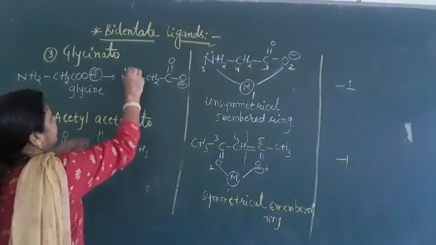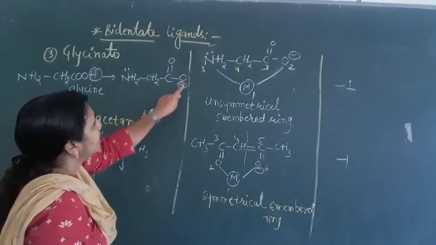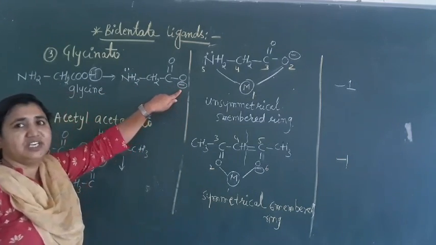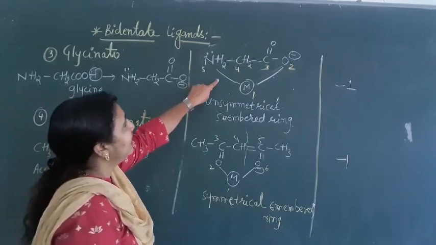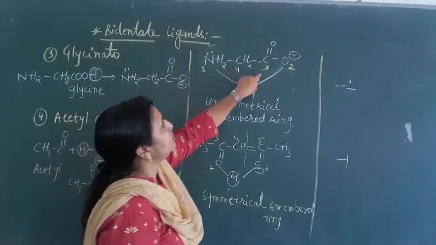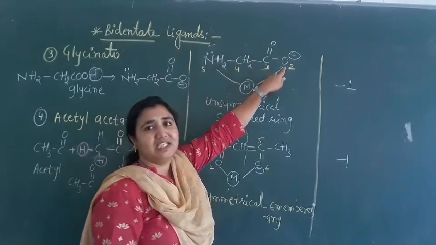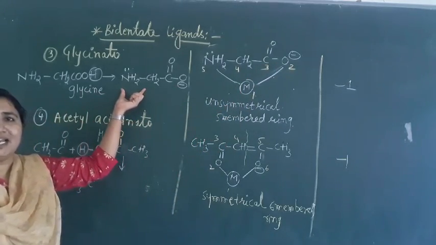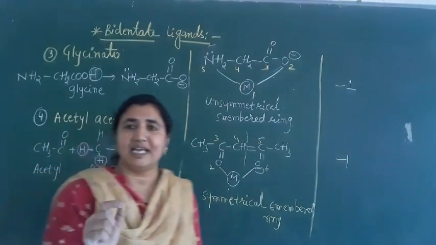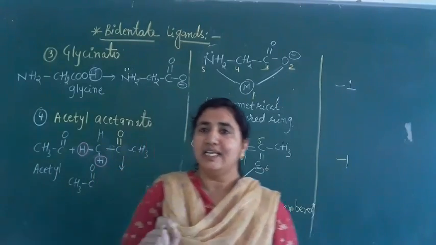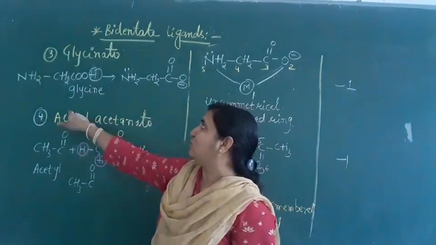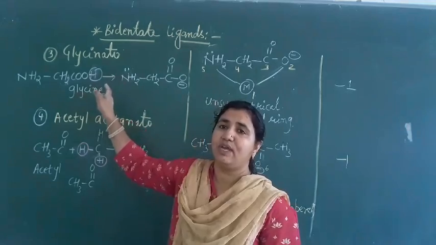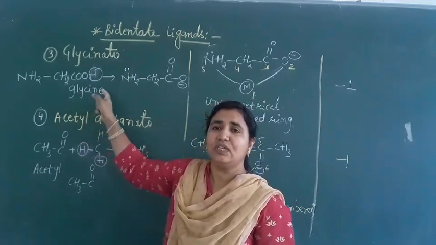In this NH2, the nitrogen has a lone pair, and on oxygen we have a minus charge. So what we get here is NH2, CH2, C double bond O, O minus. This is called glycinato. How will we remember it? It has come from glycine. The glycine formula is NH2, CH2, COOH.